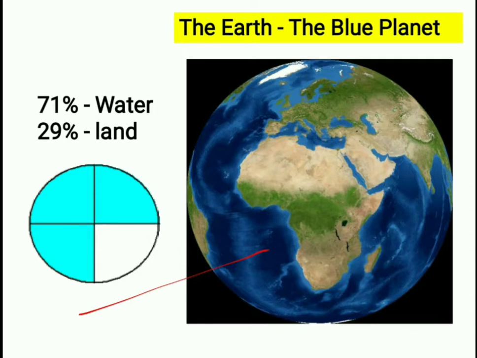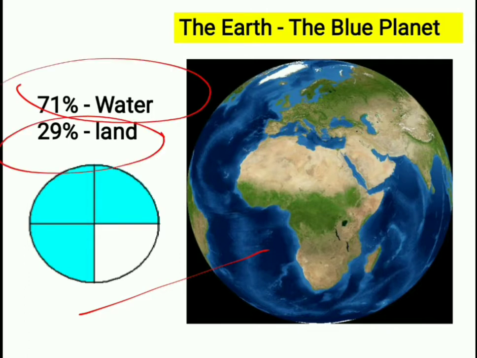Because more than 71% of the earth is covered with water and 29% with land. Exactly 71% means 3/4 part of the earth's surface is covered with water, and only 1/4 part is land covered with continents.